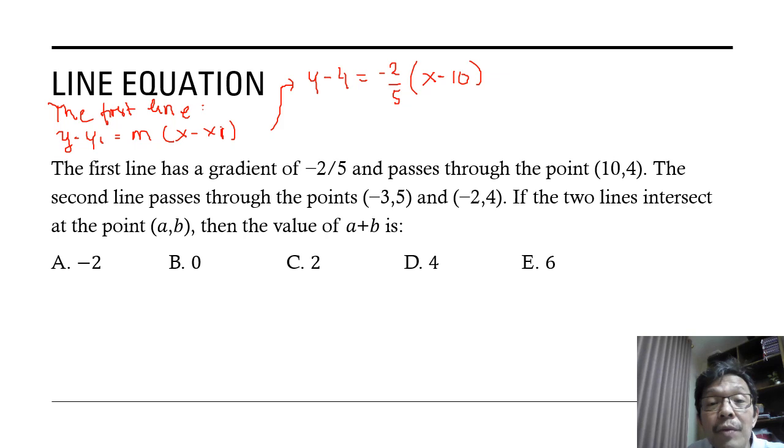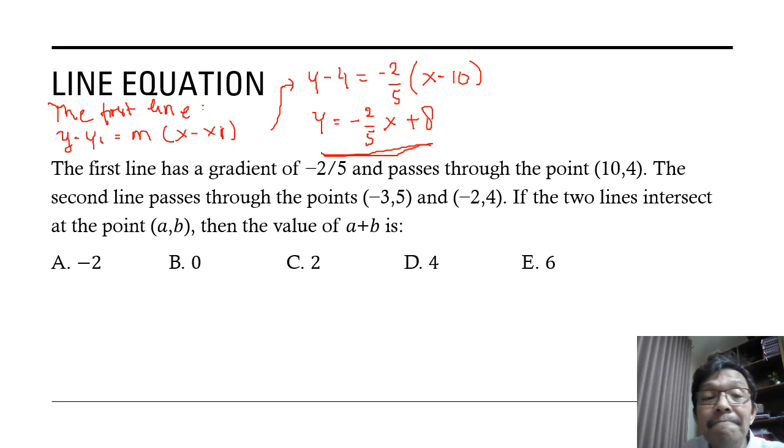We continue: y equals -2/5 x, this multiplied by 4 gives plus 4, plus 4 is 8. So the first line is y = -2/5 x + 8.